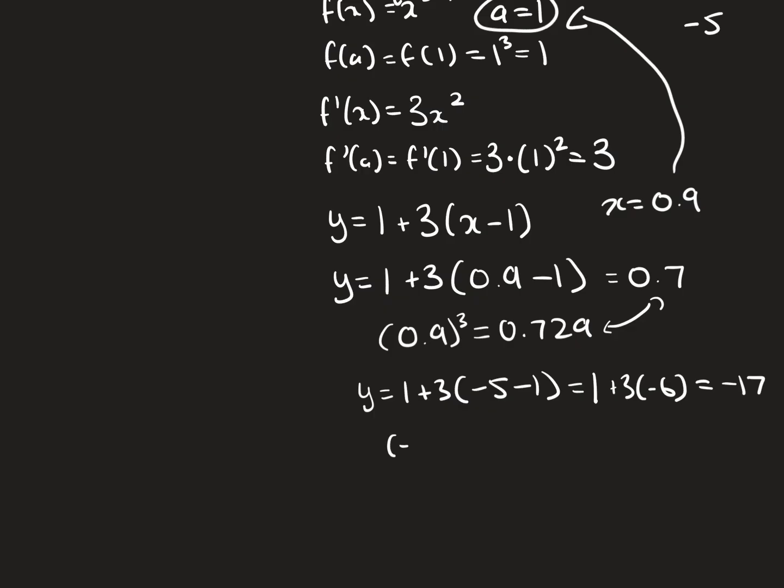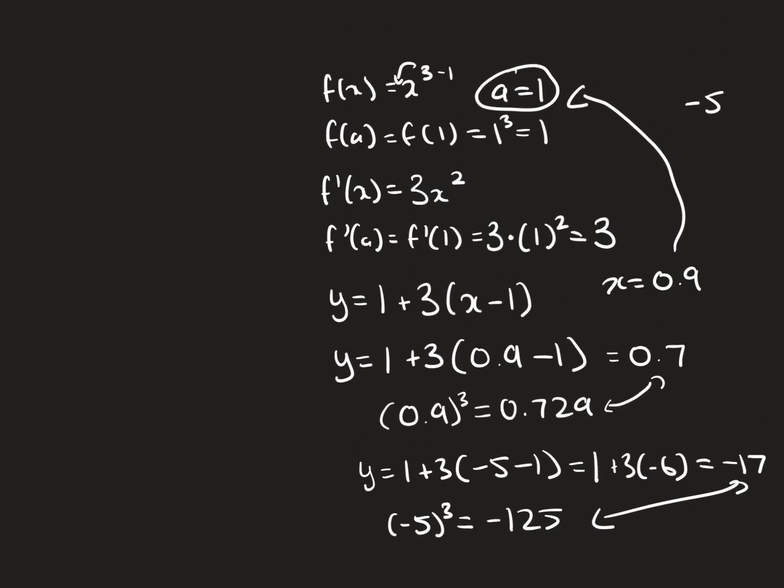And if we do -5 to the third power, well, that's -125. These two values are not close at all. So we should only use local linearization if our x is close to our a. So local linearization allows us to approximate functions, but it's not that accurate.